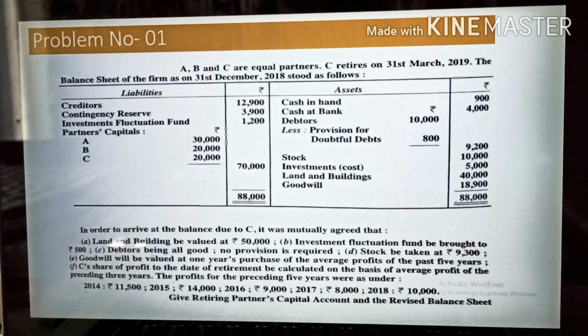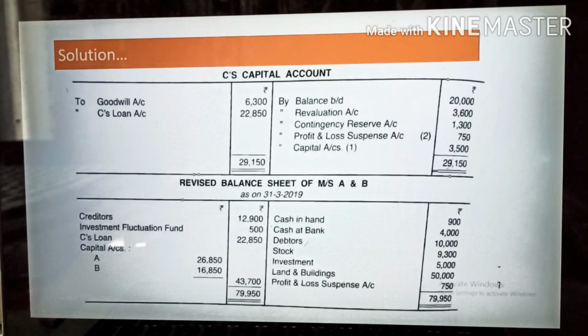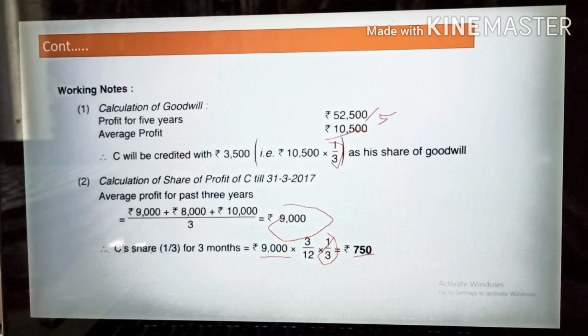See, regarding the goodwill, goodwill will be valued at 1 year's purchase of the average profit. Since the 1 year purchase is given, what we have to do is average profit multiplied by 1. So in this case your average profit and goodwill amount will be common, because 1 year is given. Whatever the average profit will come, that will be your goodwill amount. So that's why here the amount has come 10,500.